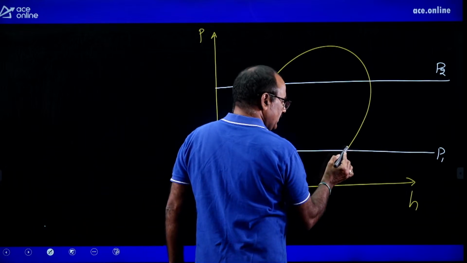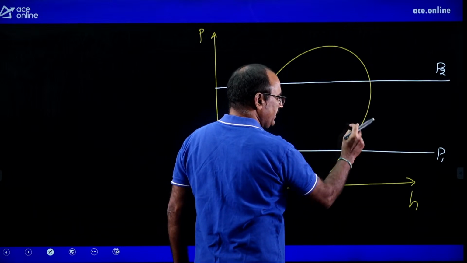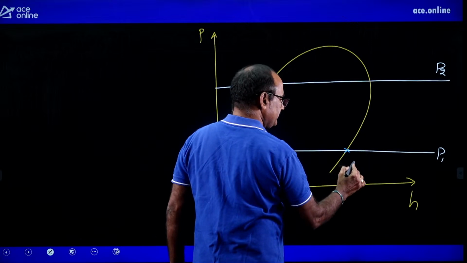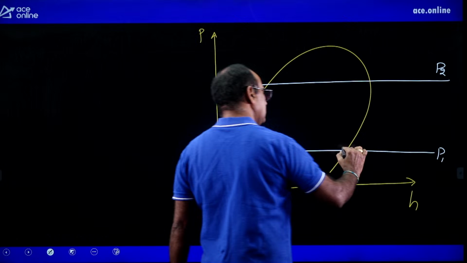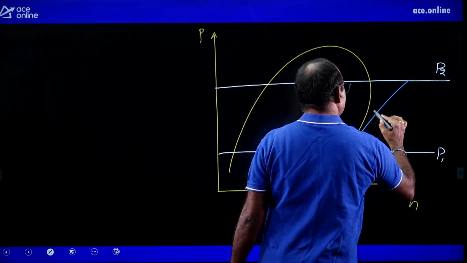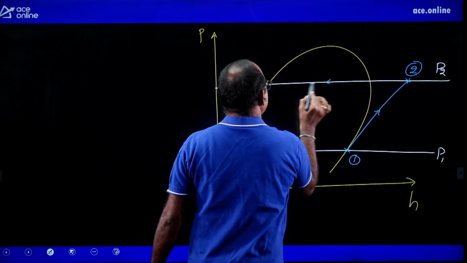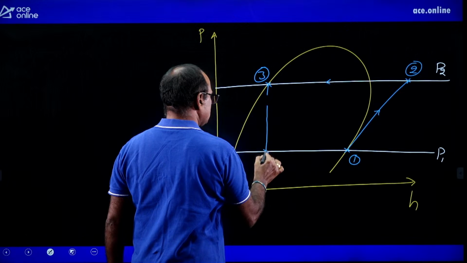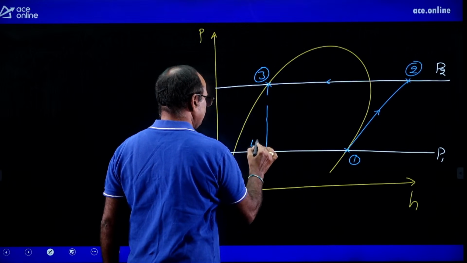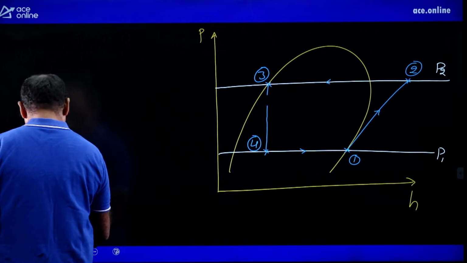That means you mark state 1 along the saturated vapor curve where that curve meets P1. State 1 represents the beginning of the compression. 1 to 2 is the compression process, 2 to 3 is the condensation process, 3 to 4 is the throttling process or isenthalpic process, 4 to 1 is the evaporation process.